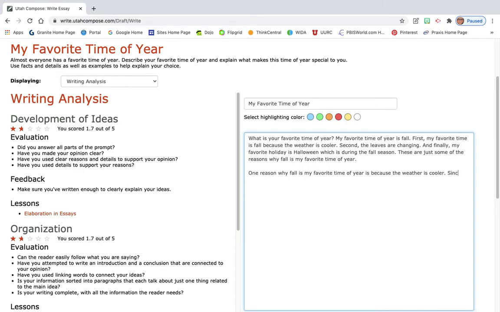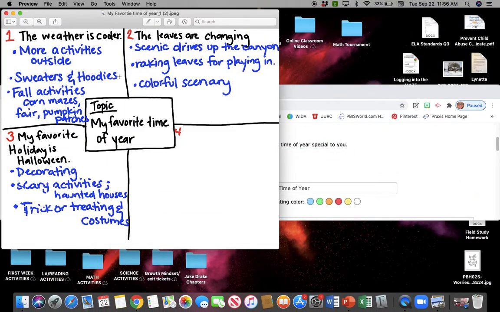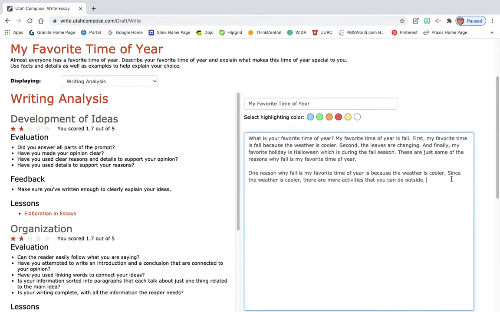So one reason why fall is my favorite time of year is because the weather is cooler, okay? Since the weather is cooler, comma, there are more activities that you can do outside, okay? Fact. This came right from my Foursquare. More activities outside. Fall activities we're going to list next, okay? So you can do more activities outside.